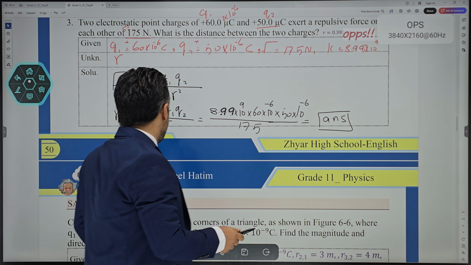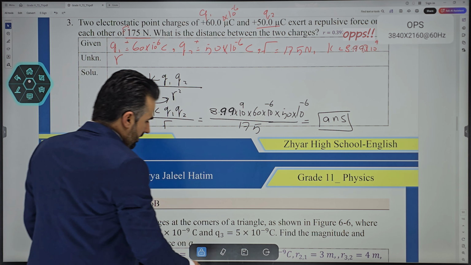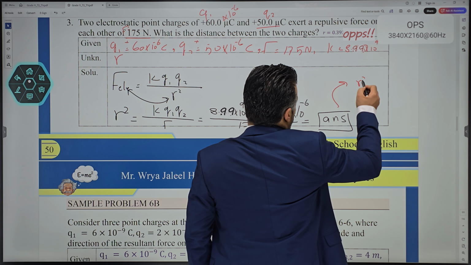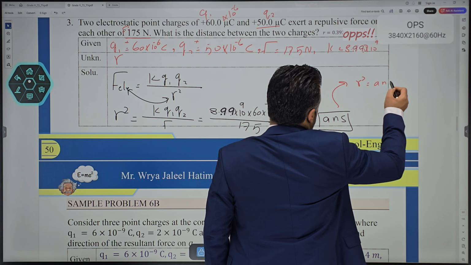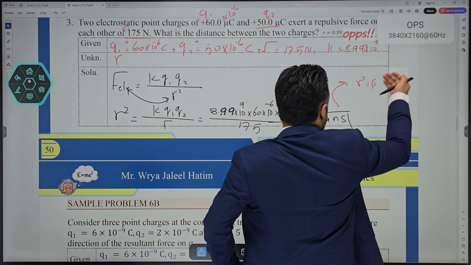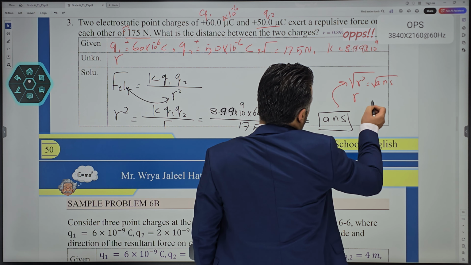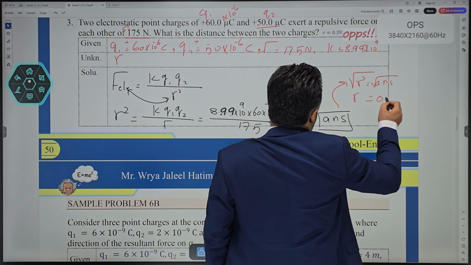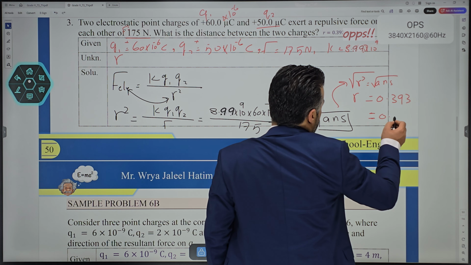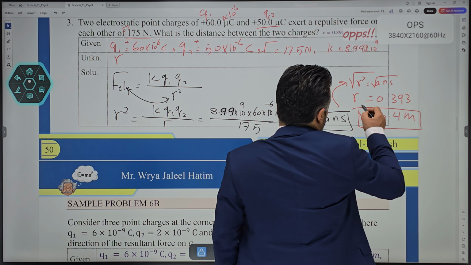But look, this is r squared. We don't want r squared, right? So what do you do next? Take the square root for both sides. Then r, of course, you'll find out is going to be 0.393. You can even round it up to 0.4 meter as well. So this is going to be the distance between the two.